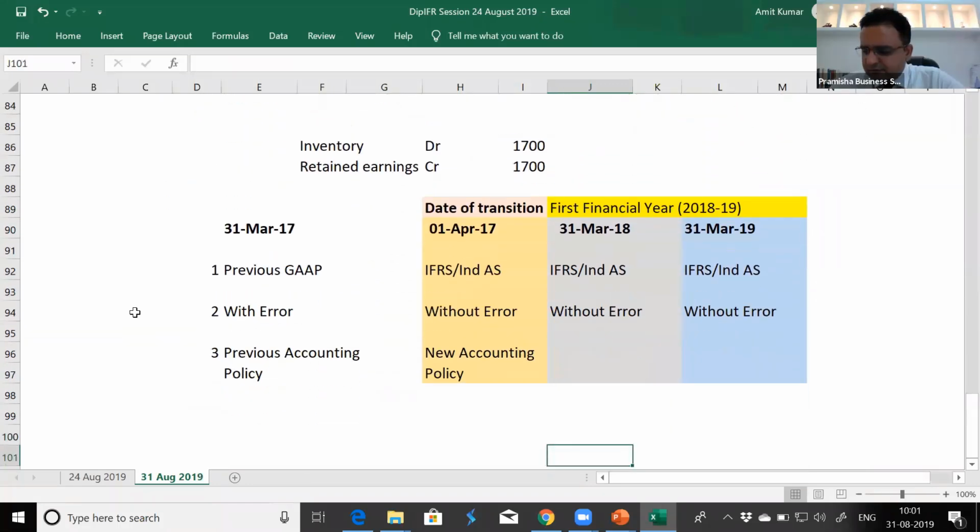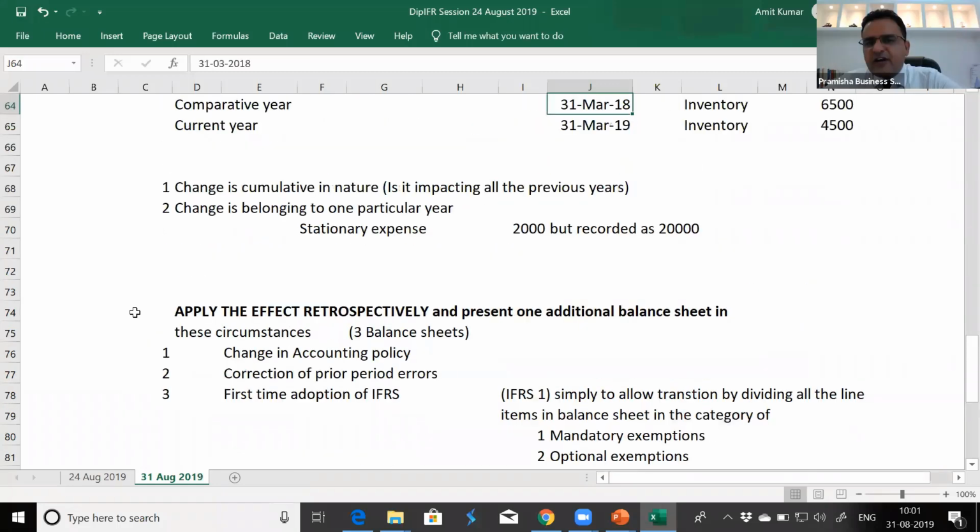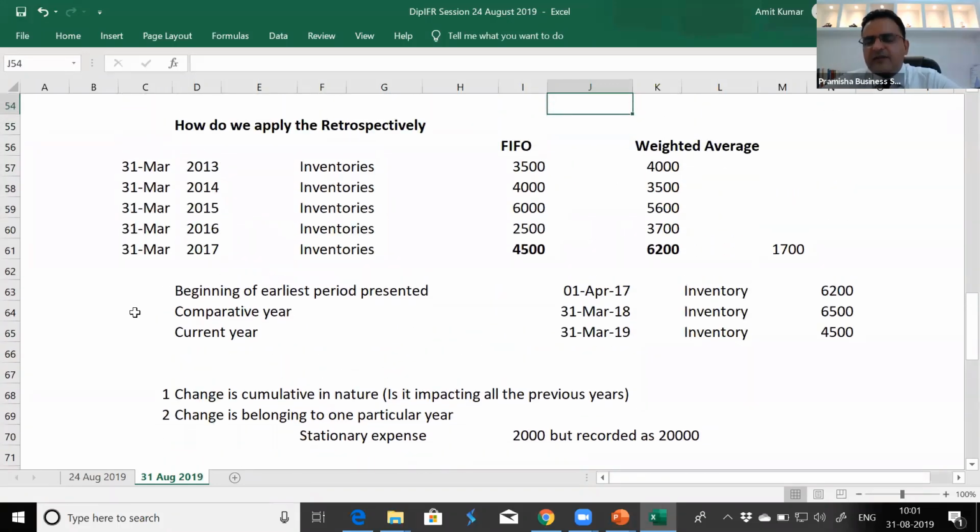Sir, as far as I understand, we'll make the calculation from the beginning year. However, we will take the impact of the last year, the final figure. Yes, right. So that's what cumulative effect meant.